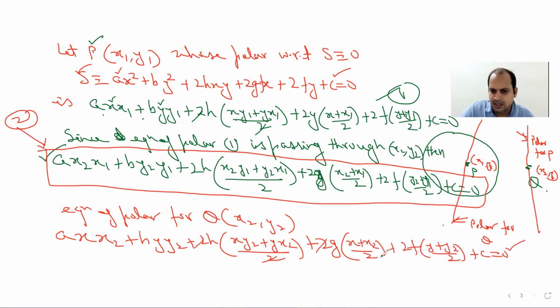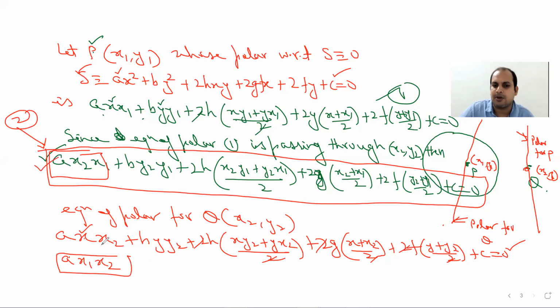Okay. Now, just observe that as per definition, if the polar of Q passes through P, then it must satisfy the equation. If it passes through P, then in place of x, replace x by x1. So what you will get? a x1 x2, and so on. Look at this term and this term.